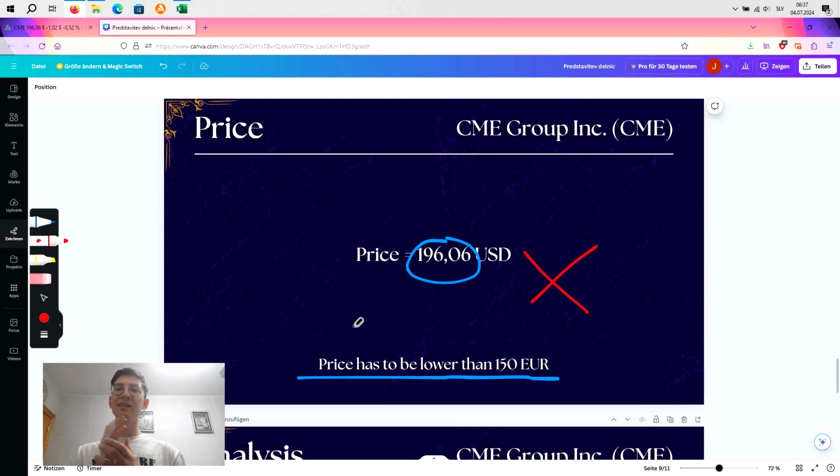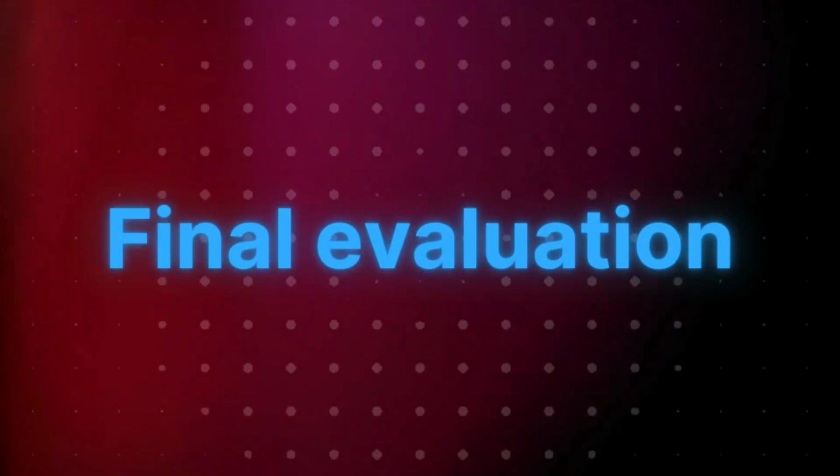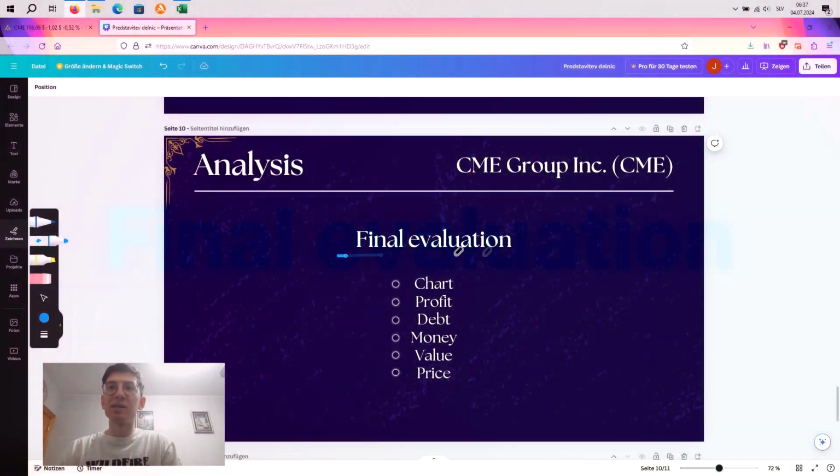Now, $150 is one border that I decided by myself, it's kind of the border between overpriced and underpriced stock, and for me, bro, as a rule of thumb, whatever is higher than 150 is a no-go for me, for sure. It's way too expensive. I don't want to spend money, I want to make money. It's that simple, okay?